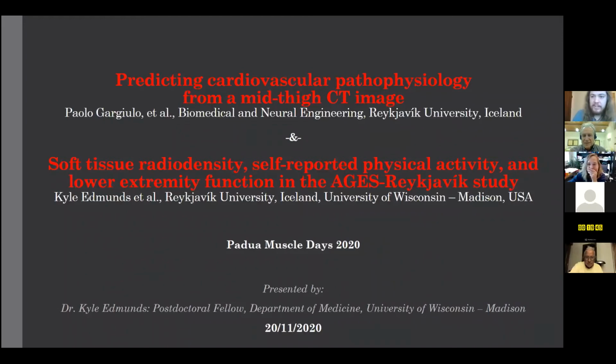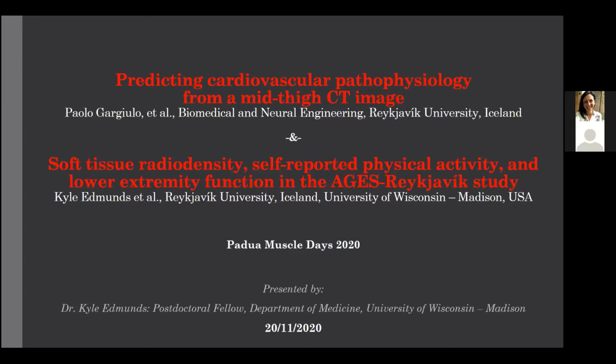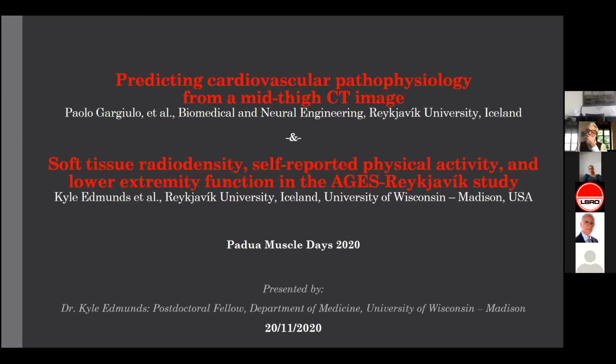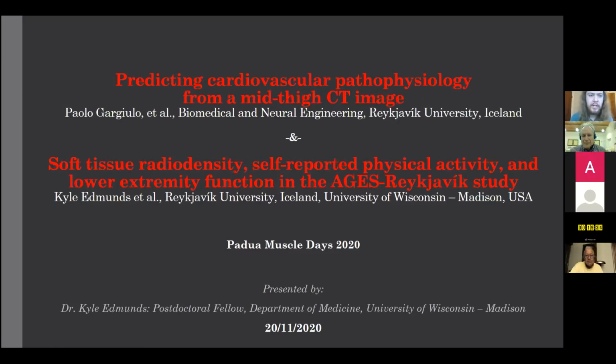As Hugo mentioned, I'm here today to take two of our talks from our lab at Reykjavik University. The first is predicting cardiovascular pathophysiology from a mid-thigh CT image. And the second is going over a paper that's still under review on soft tissue radiodensity, self-reported physical activity, and lower extremity function in AGES-Reykjavik.